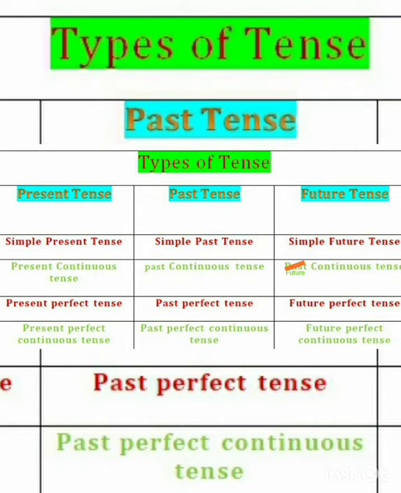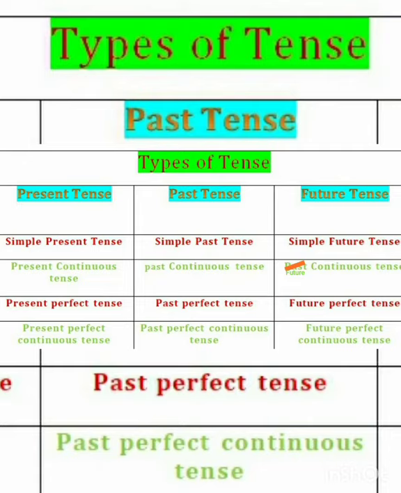Those are simple future tense, future continuous tense, future perfect tense, and future perfect continuous tense: Sada Bhavishat Kala, Apurna Bhavishat Kala, Purna Bhavishat Kala, and Munduvareda Purna Bhavishat Kala. This is about the types of the tenses. Mainly there are three types, and again in each type there are four kinds in these tenses. Hope you understood about the types of the tense. Well, now let us see the use of these various tenses.